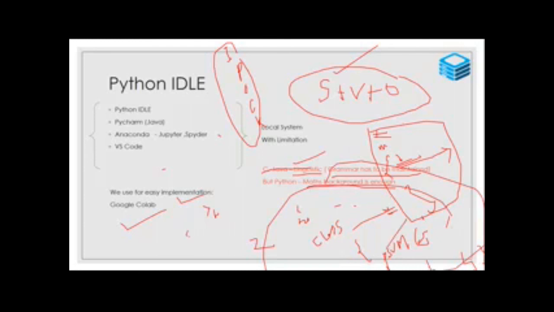Then, writing a simple program: system.out.println. What is system? What is dot out? What is println? That is complicated to me. It's predefined, System.out, a complicated one. But in Python, it's very easy to write a program. So that's enough for today.